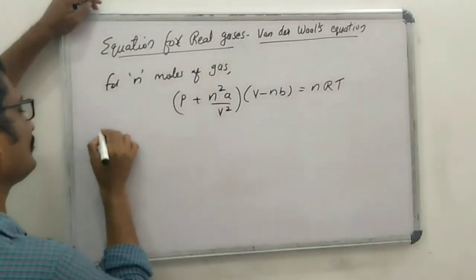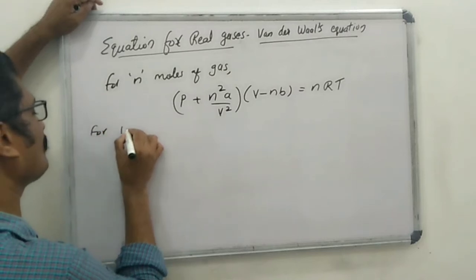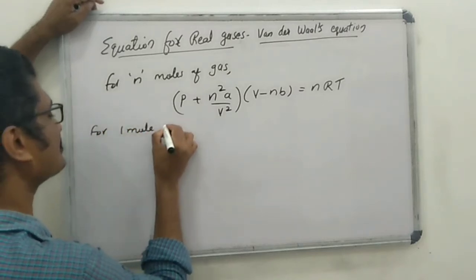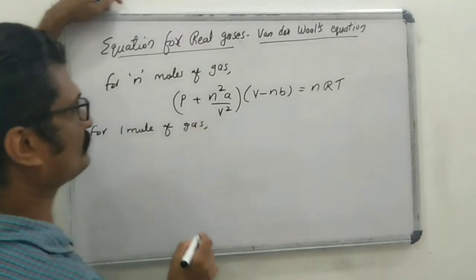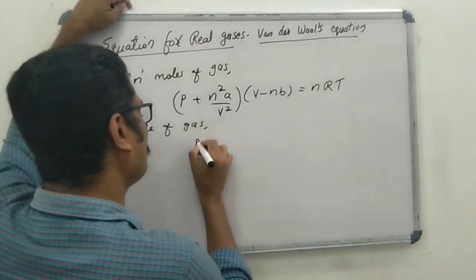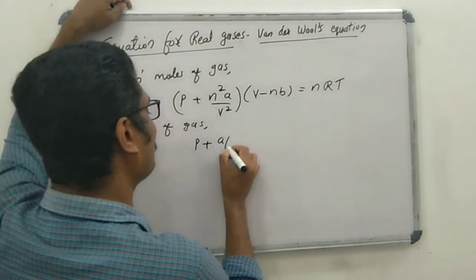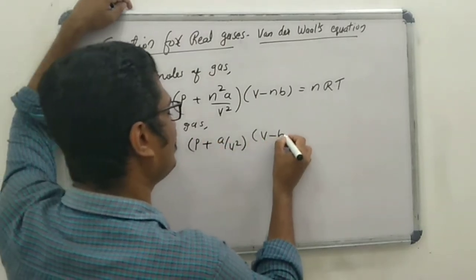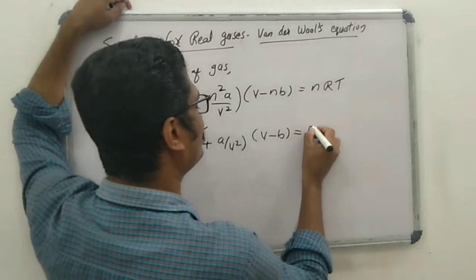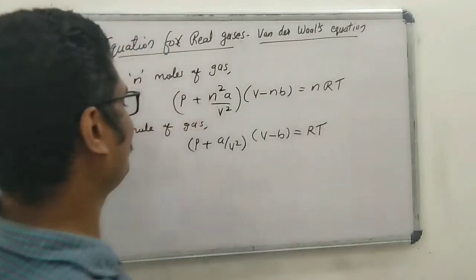Then for 1 mole of gas, the Van der Waals equation becomes (P plus a by V squared) into (V minus b) equal to RT.